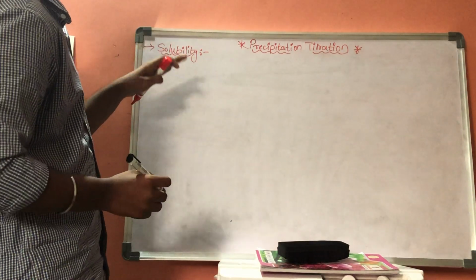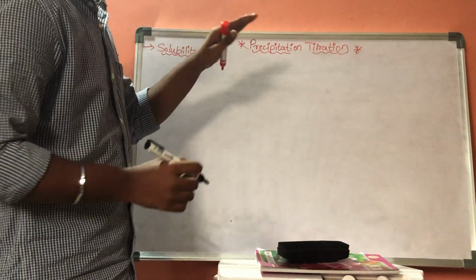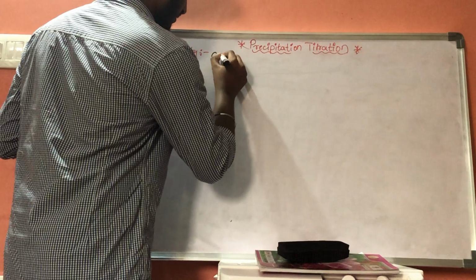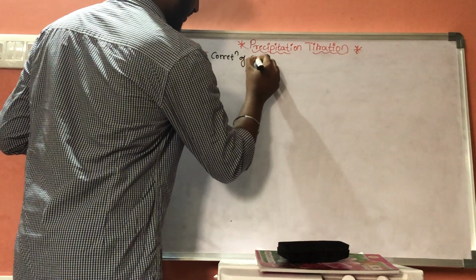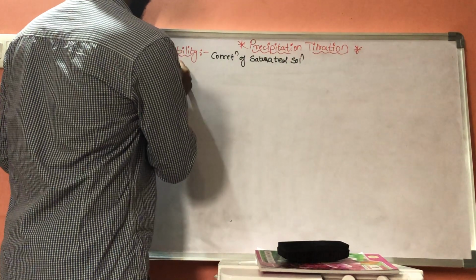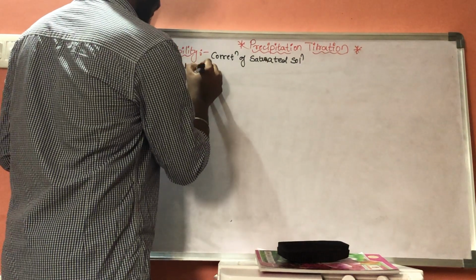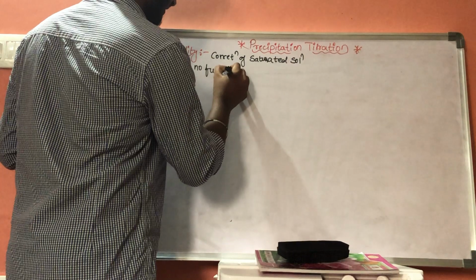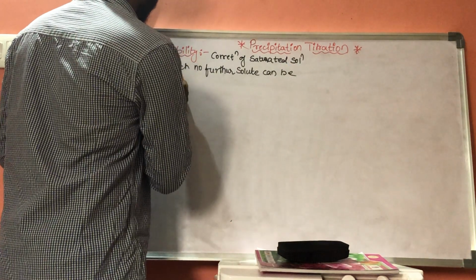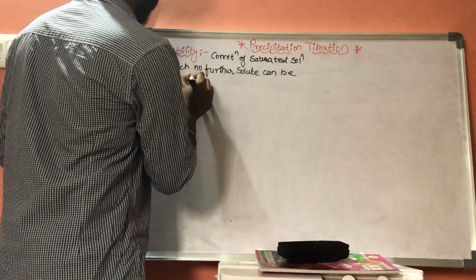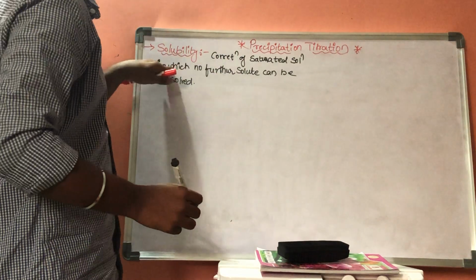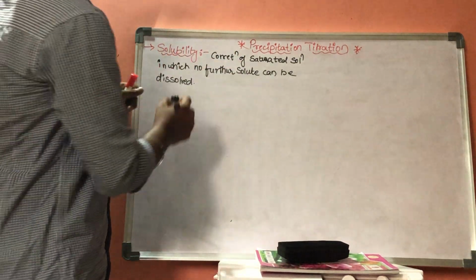Coming to the definition of solubility, solubility is the concentration of a saturated solution in which no further solute can be dissolved. This is the definition of solubility.